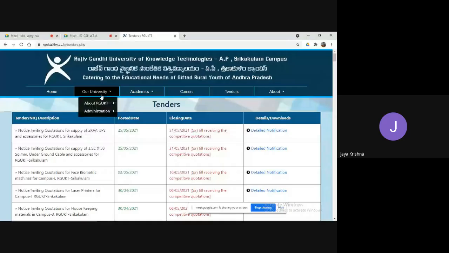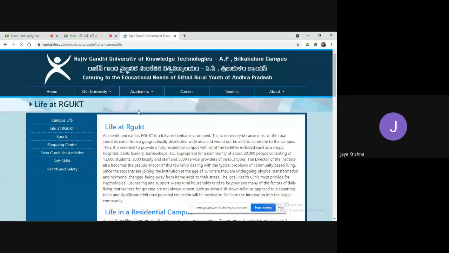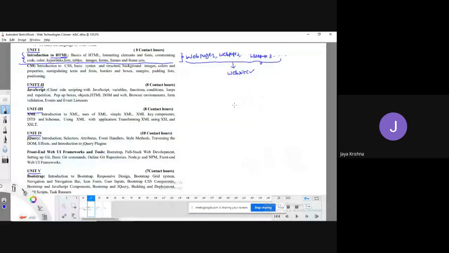If I click on our university and click on about RGKT, if I click on campus life, the thing that we are going to get is also a web page. So like this, I have n number of web pages on this website. This collection of web pages, I make it a single location. That single location of web pages, we call a website. I hope you understood clearly.